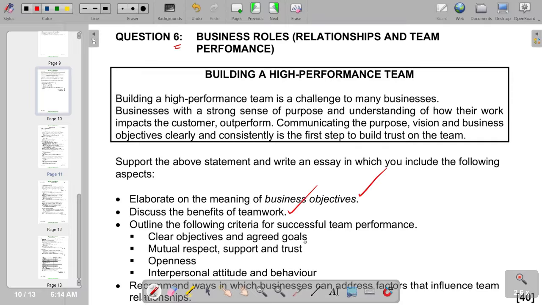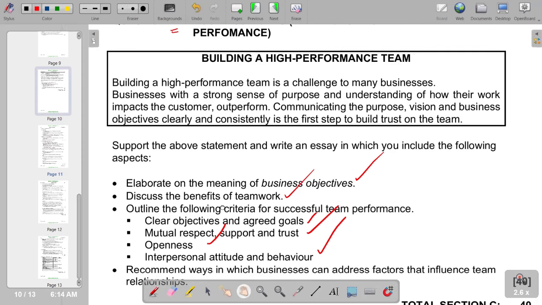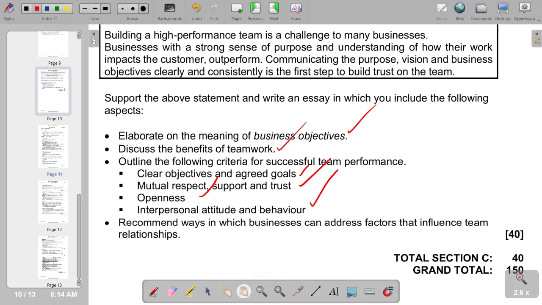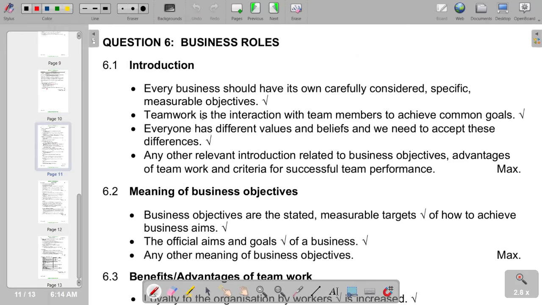We've got clear objectives and agreed goals. We've got mutual respect, support, and trust, openness, interpersonal attitude and behavior. We also have on the additional part, recommend ways in which businesses can address factors that influence team and relationships. So, of course, we're going to start with our introduction. So, a typical introduction that we can come up with is on 6.1.